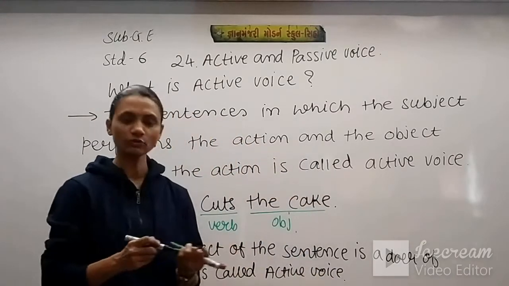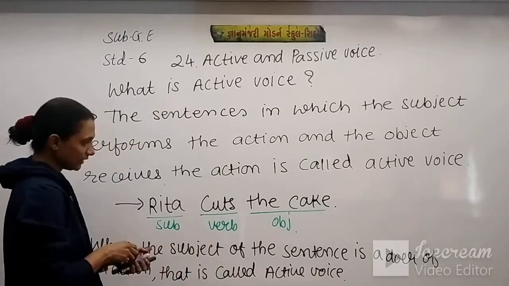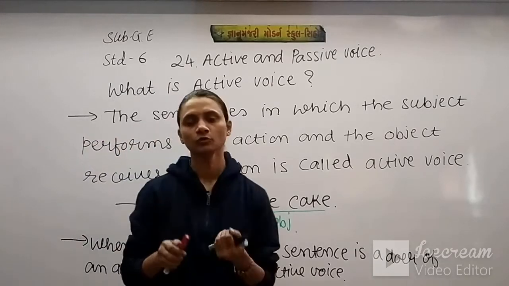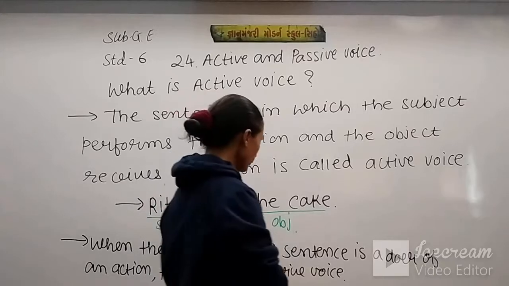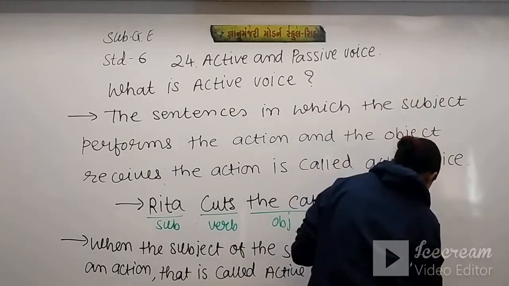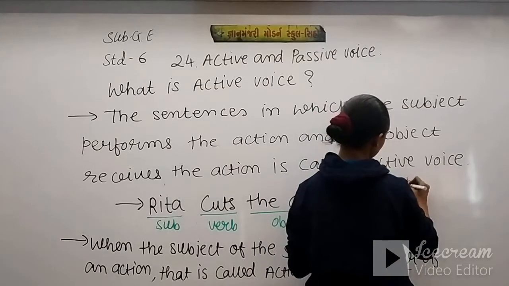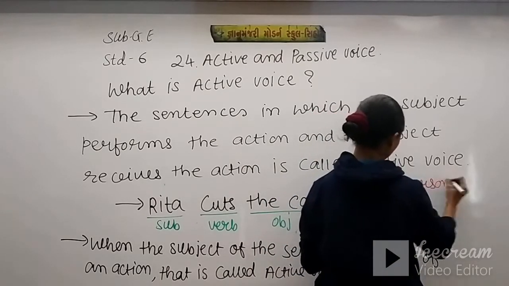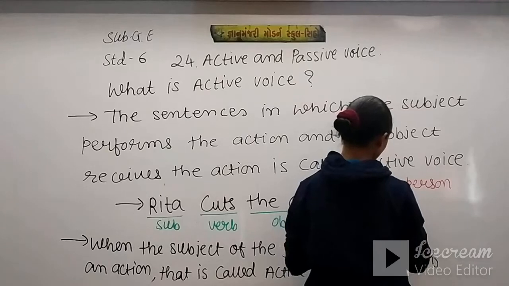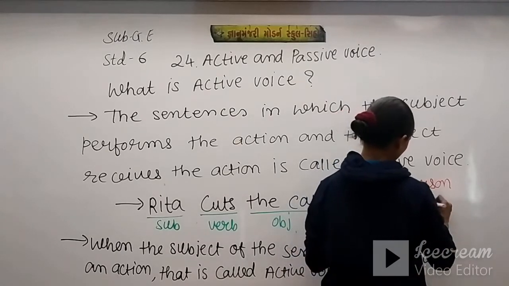Now what is this doer of the action? Doer of the action means a person who does the action. Doer means a person who does an action.